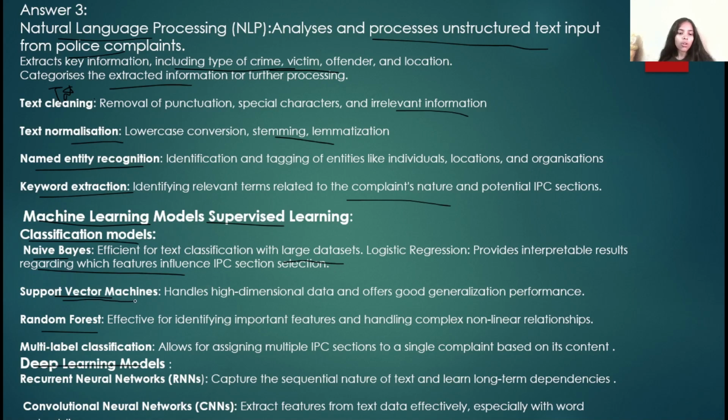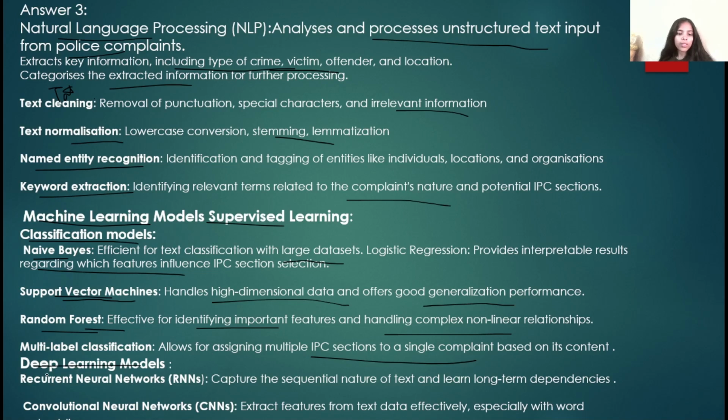Here there is also the support vector machine method, which handles high dimensional data and offers good generalization performance. And also random forest, which is effective for identifying important features and handling complex nonlinear relationships. Multi-label classification allows us to assign multiple IPC sections to a single complaint based on its content.